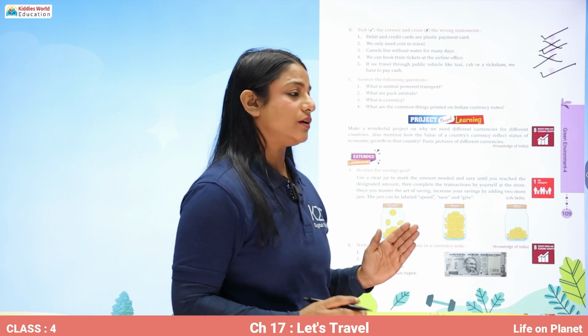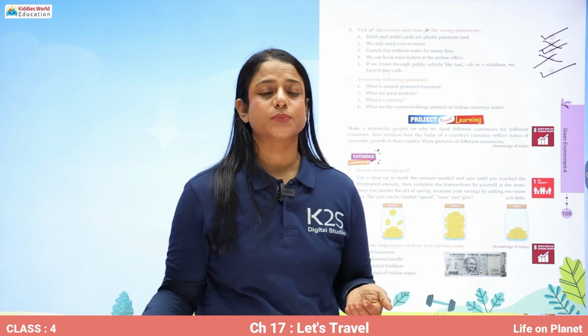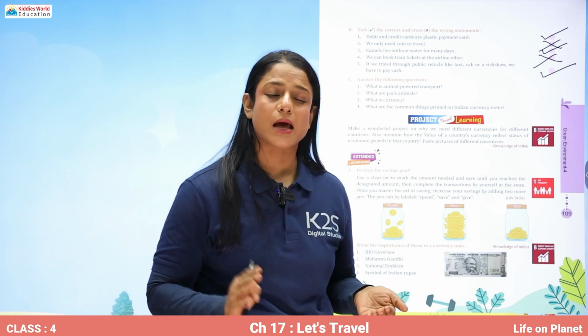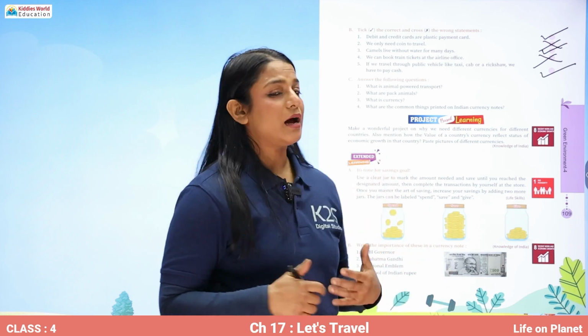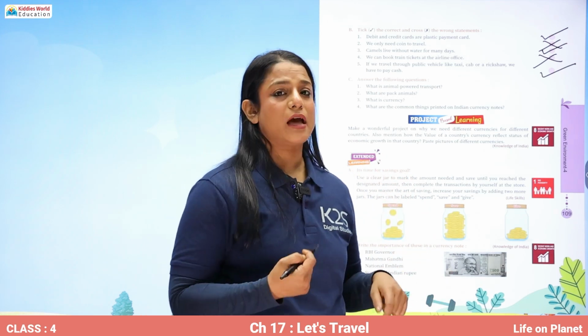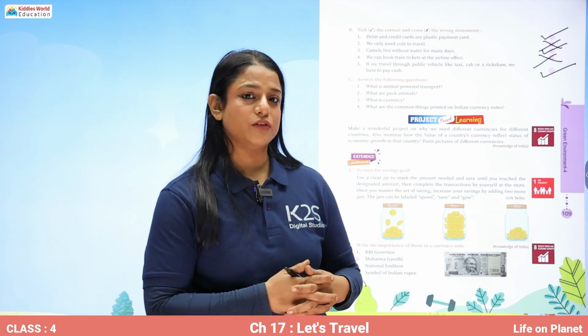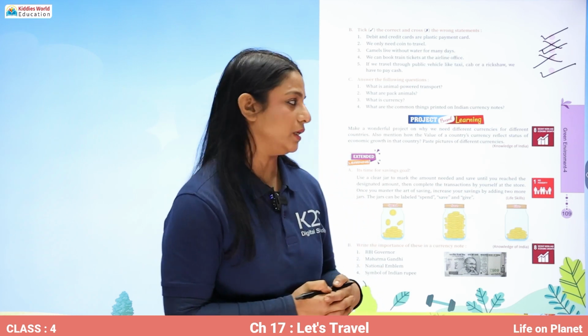You have to answer the following questions in your notebook yourself. We can discuss over here in short. What is animal powered transport? The transport which is drawn by animals like bullock carts, horse carts, camel carts, is animal powered transport. What are pack animals? Animals used to carry load like horses, elephants, are called pack animals. What is currency? The official money of any country is called currency. For example, in India, we use the Indian rupee.